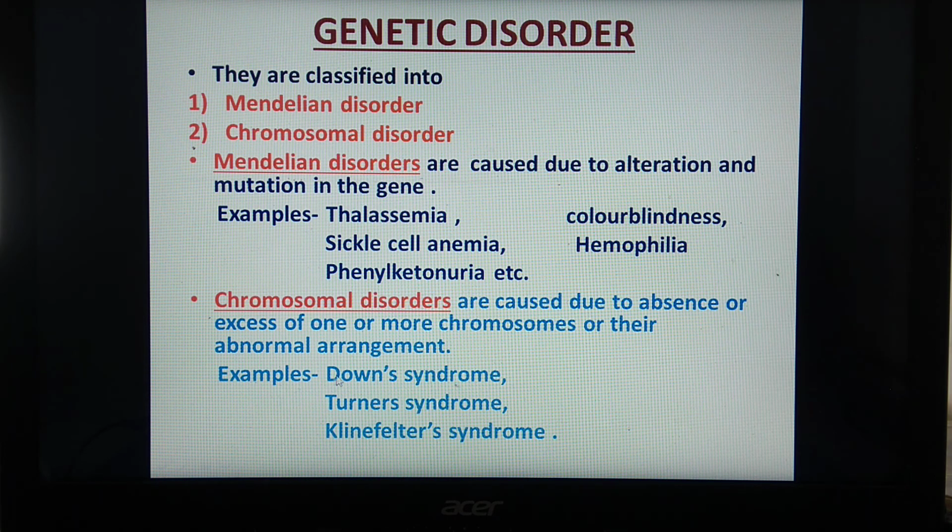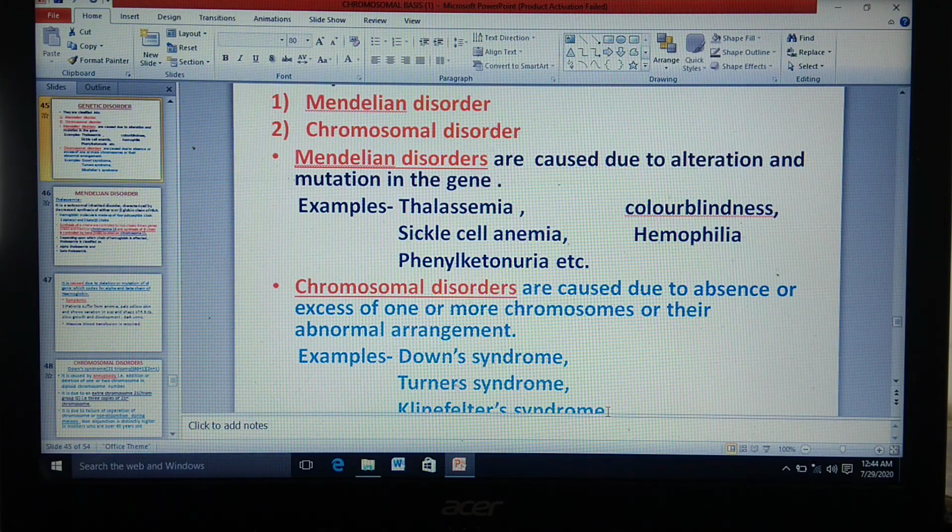Of these three, Down syndrome is autosomal related. Turner's and Klinefelter's are related with sex chromosomes, abnormalities of sex chromosomes. So with this we come to the end of this complete lecture, and the topic is also completed. Only one part is left, that is Morgan's experiment. For that I will be taking another lecture. One of the lectures is lecture number 2 from the topic inheritance.